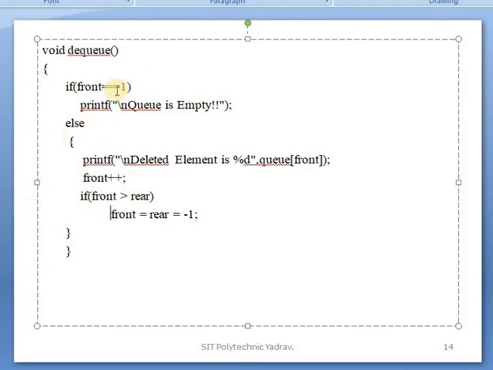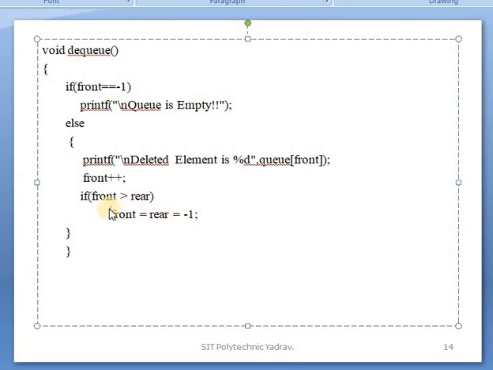Clear? First of all check whether the queue is empty or not, then the number at the front is deleted and front is incremented by 1. Then check if front is greater than rear. If rear is 4 and front is incremented to 2, 2 is greater than rear is not true, so the inner part is not executed.